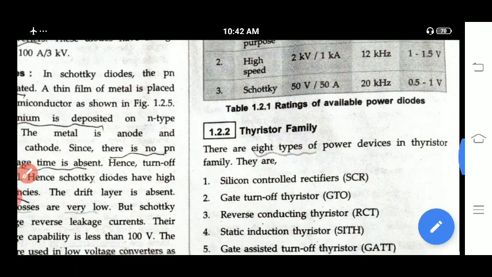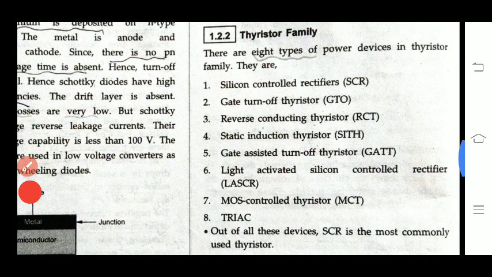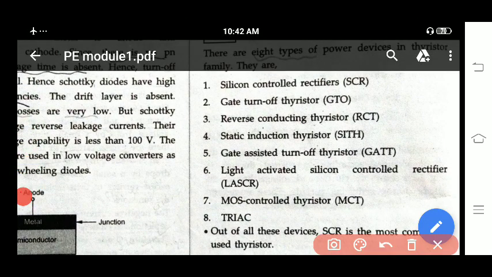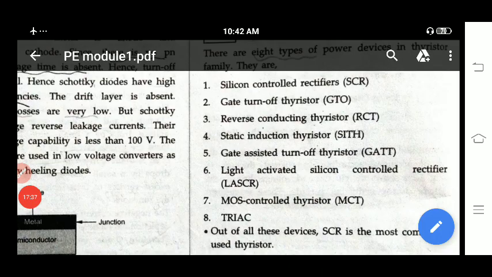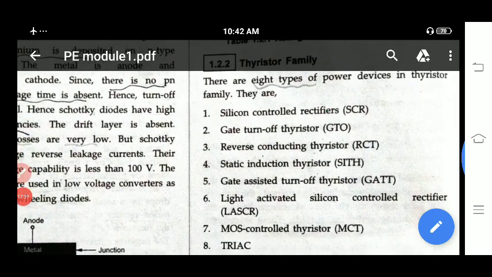Next we'll go with the thyristor families. What are the categories you have? These are 8 types of power devices in thyristor. So what are these 8 types? First one is silicon controlled rectifier.